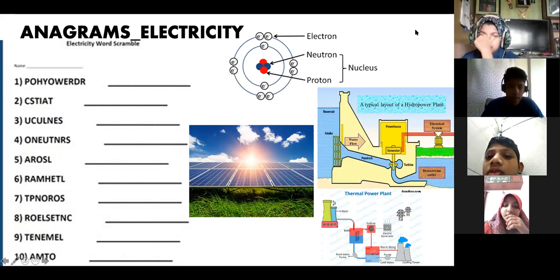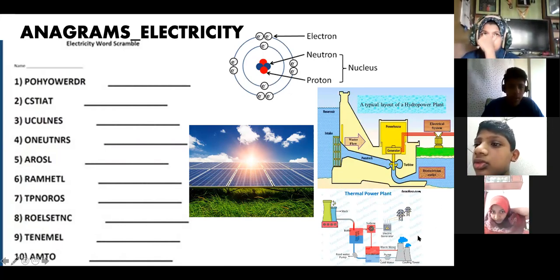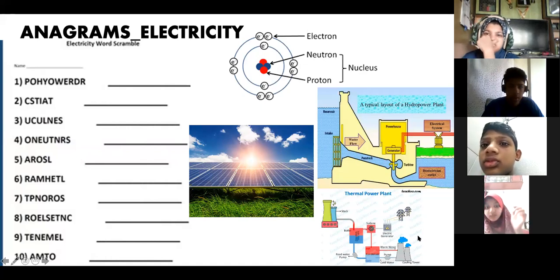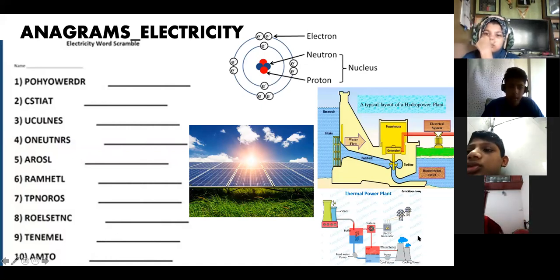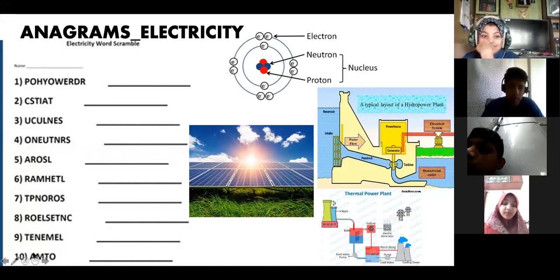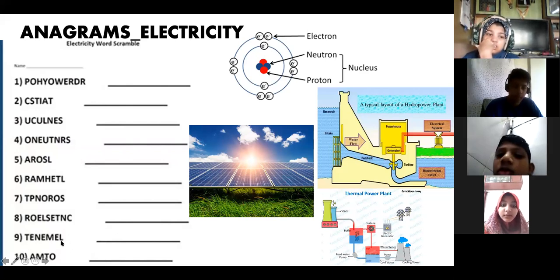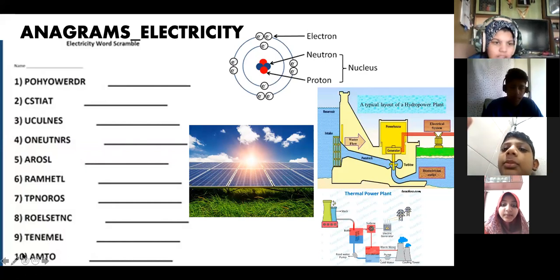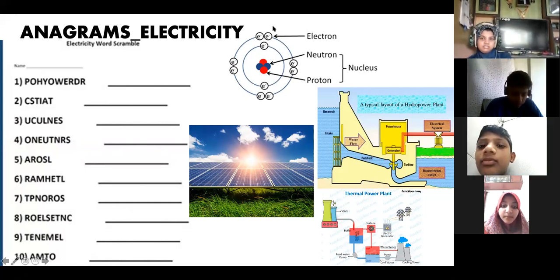No. In chemistry, what do we say? There is the term mixture, there is the term compound, and what is the simplest term? Element. Yes, elements. What is the last one? Atom. So this is the structure of the atom.